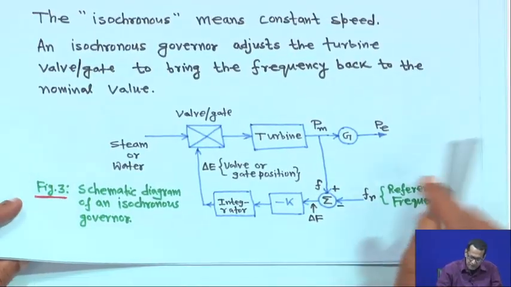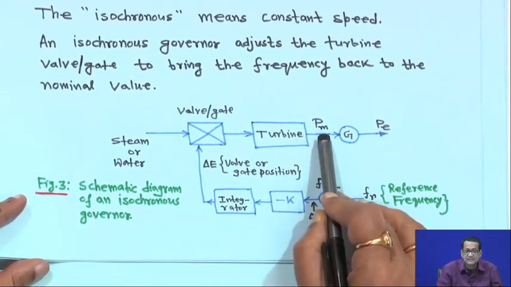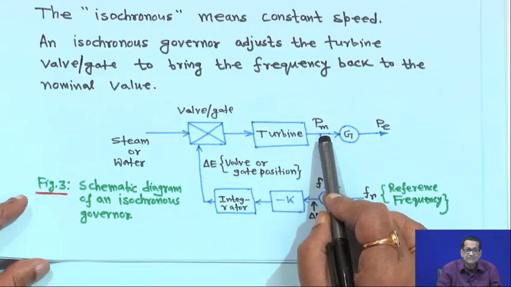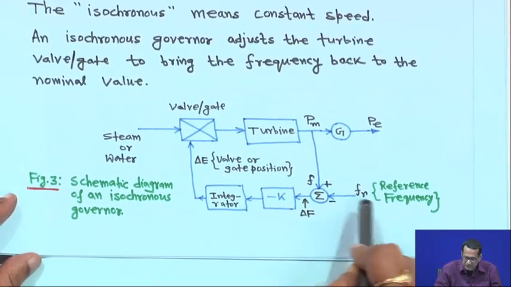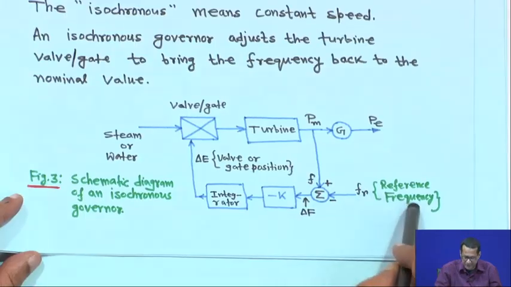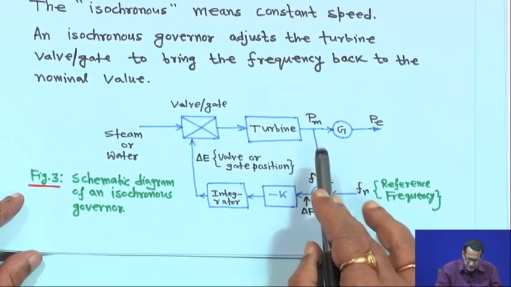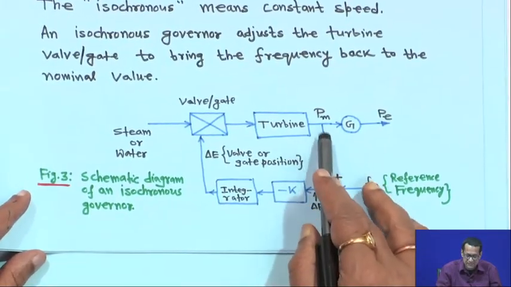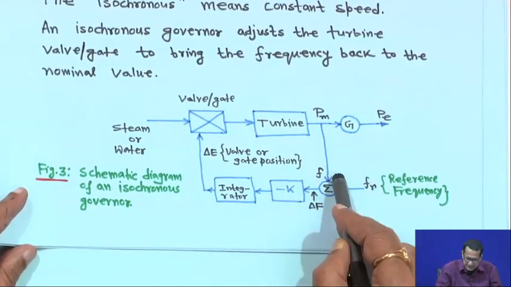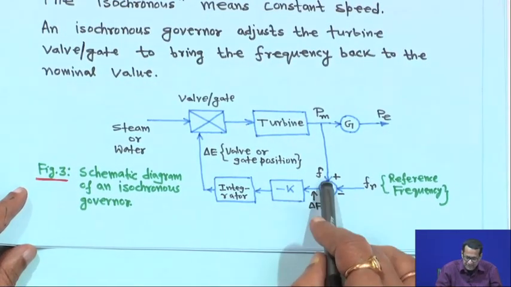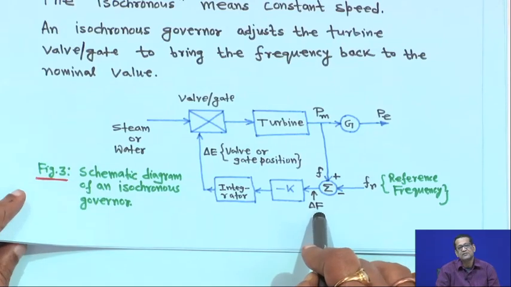Now, this is the turbine generator shaft, this is P m, and the speed can be sensed from here. This is a reference frequency, say f r, it may be omega r also, no problem. The frequency, that is the shaft speed, is sensed, so you can put it in frequency form; this is plus, this is minus. So delta f is equal to f minus f r, the change in frequency.